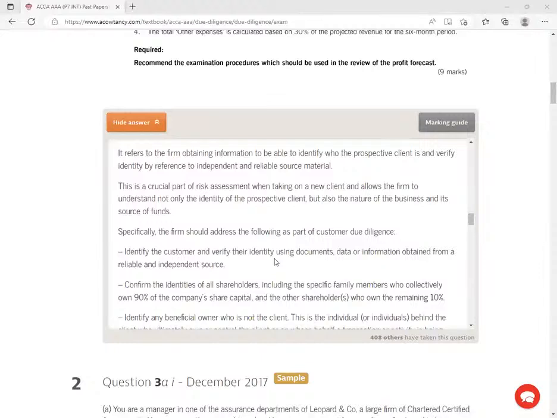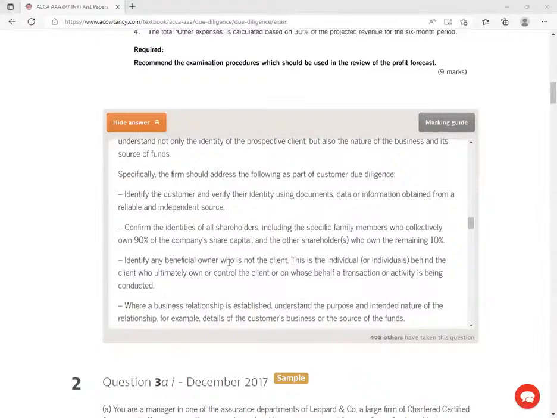Confirm the identities of all shareholders, including specific family members. Leave the percentages out. You must go to the registrar of companies, ask who are the directors of RCM Online College. Identify any beneficial owner.